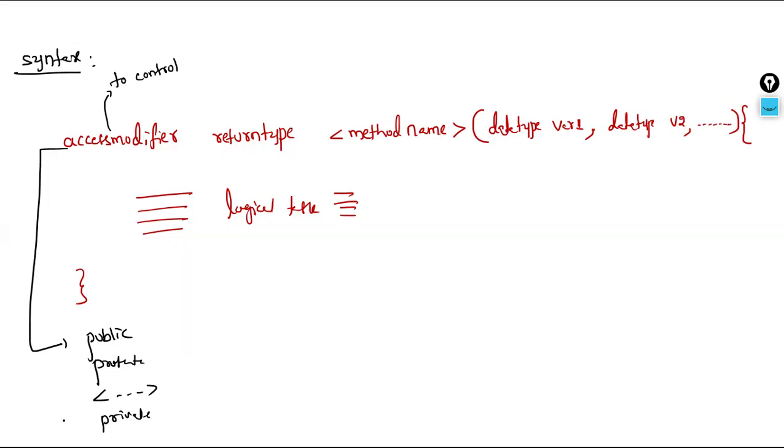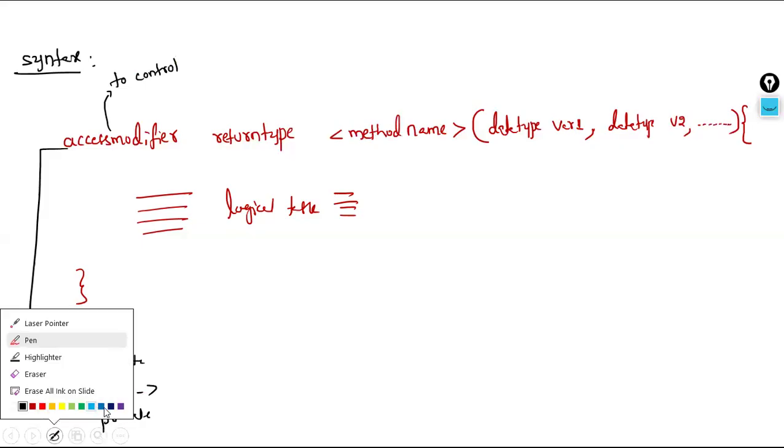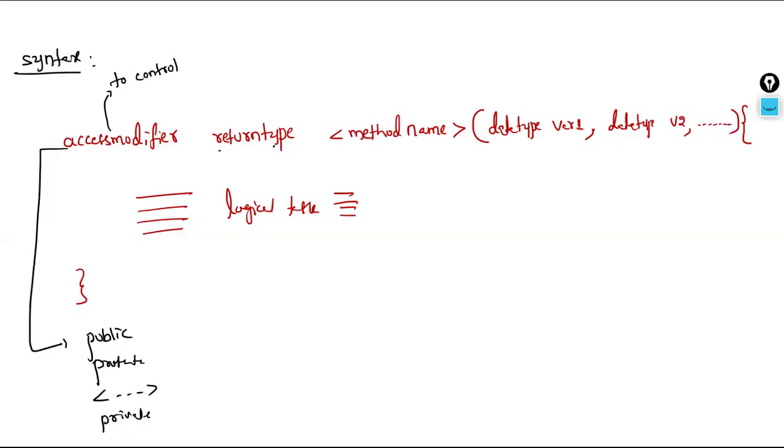Return type: in place of return type, what is allowed? It can be any of the 8 primitive data types like byte, short, int, long, float, double, character, boolean. So any one of these 8 primitives is allowed. Along with this, we can also use one non-primitive. Whatever we know, that one only I'm trying to cover. Whatever remaining things are possible, as we move on to the course, you'll understand.